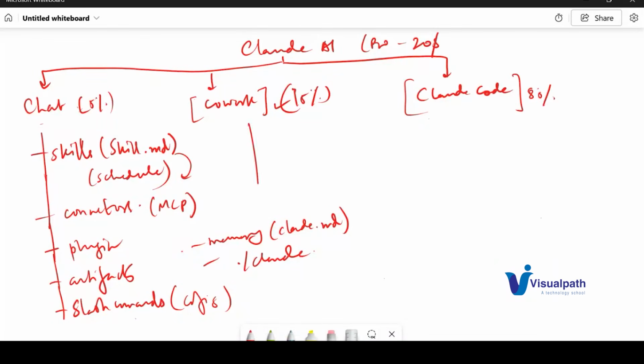Okay. In Cowork, we'll look at how Cowork is different from chat. It will access your own file system, working with the plugins, skills, and connectors. That means you can create your own artifacts. You can create your project and you can also share that project with your teammates so that they can develop on that. How to create that, we will understand in Cowork.